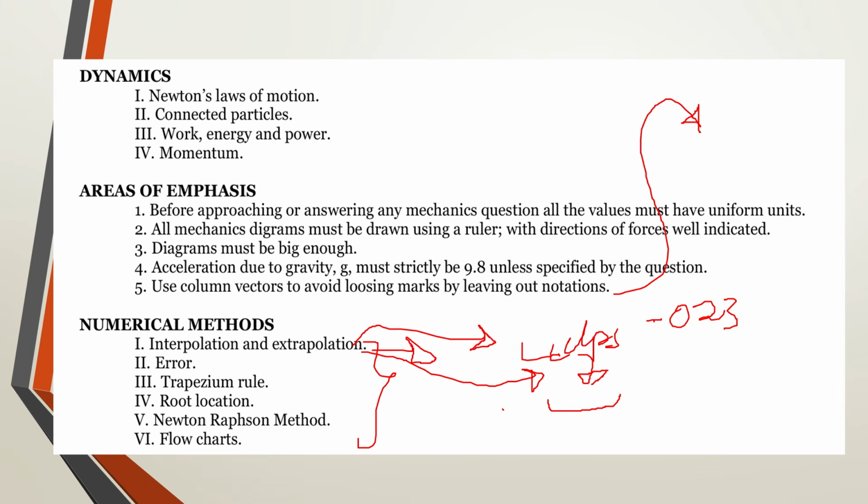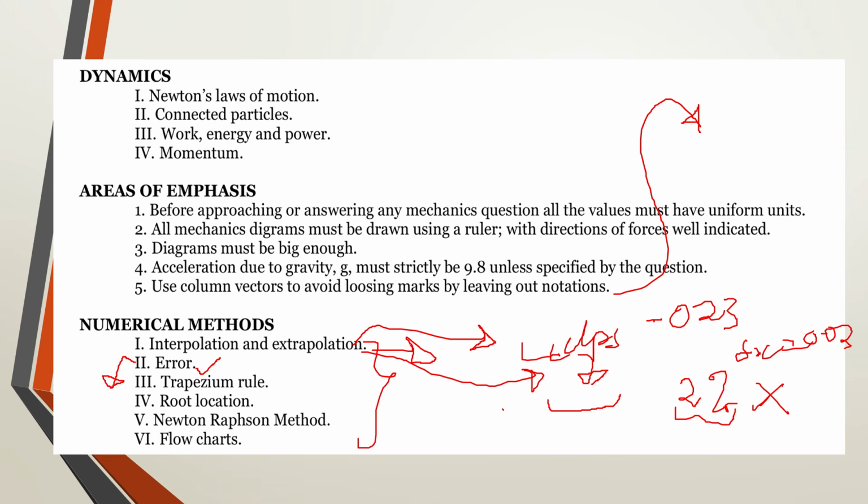Now the next one is going to be errors. What I want to emphasize here, you need to take note that errors will never be in percentage. Some of you, when you are told that an error of 2% was made, assume that the error in x is going to be equal to 0.02. This is wrong. Error will never be in percentages. This percentage is given according to a certain variable.